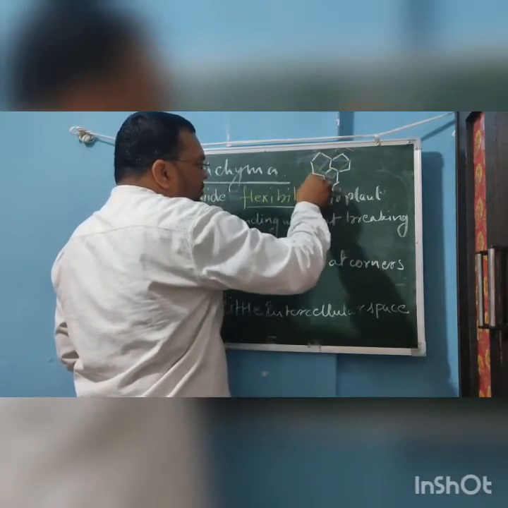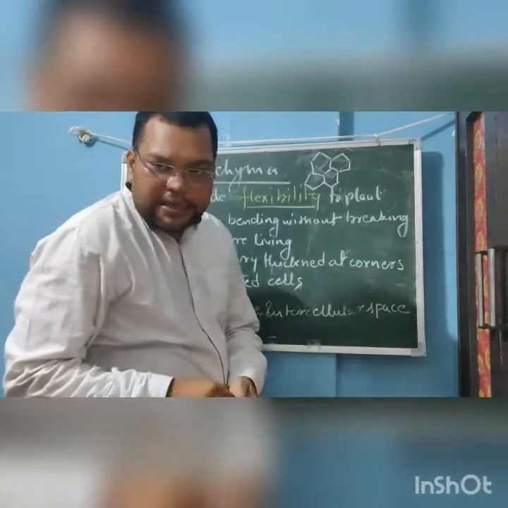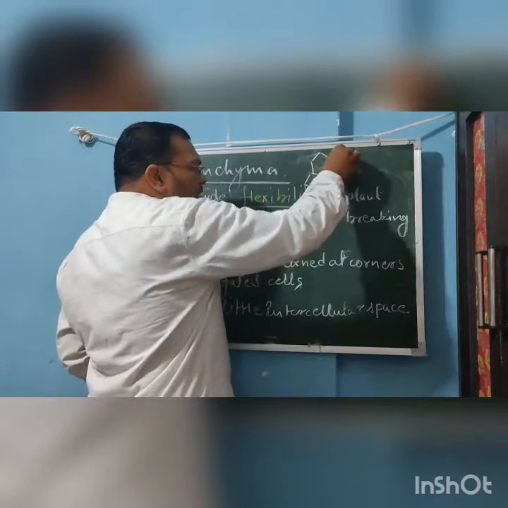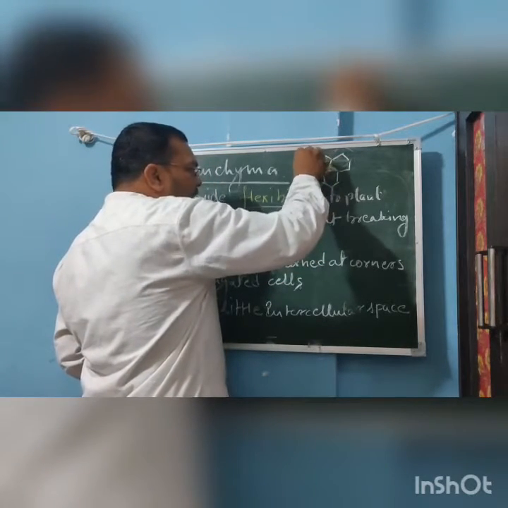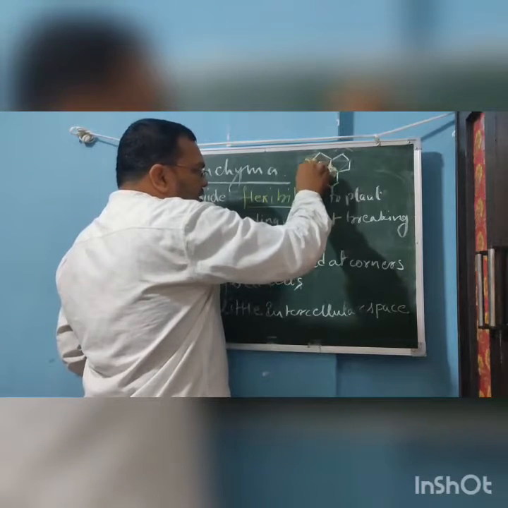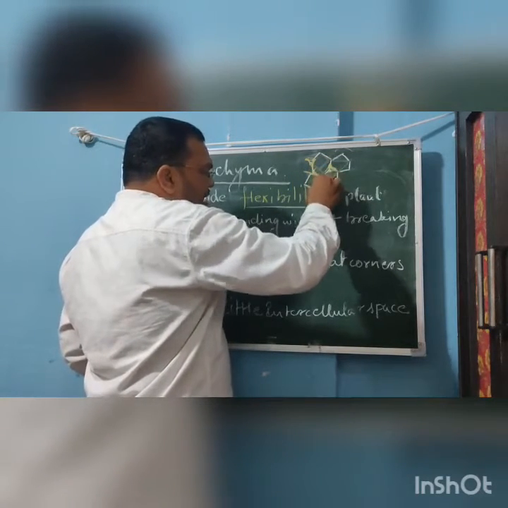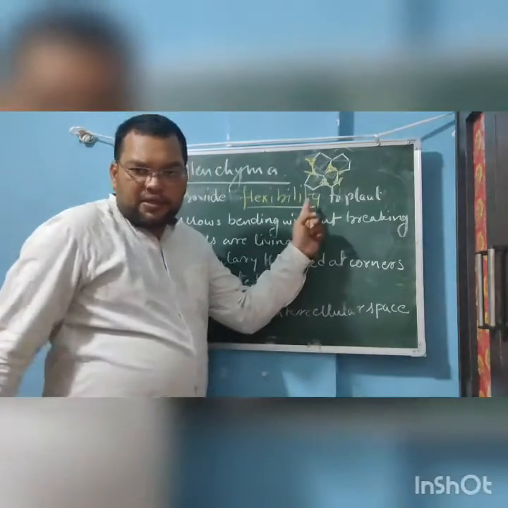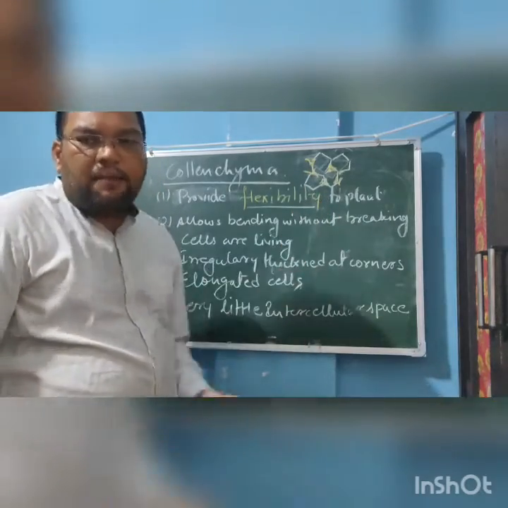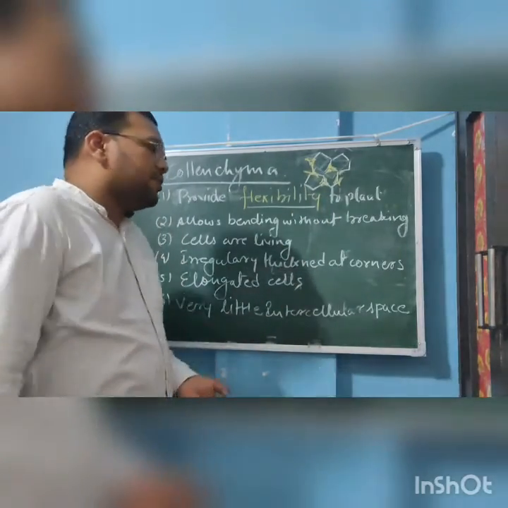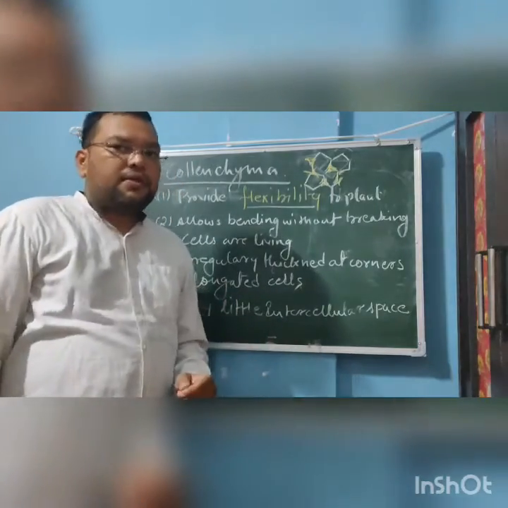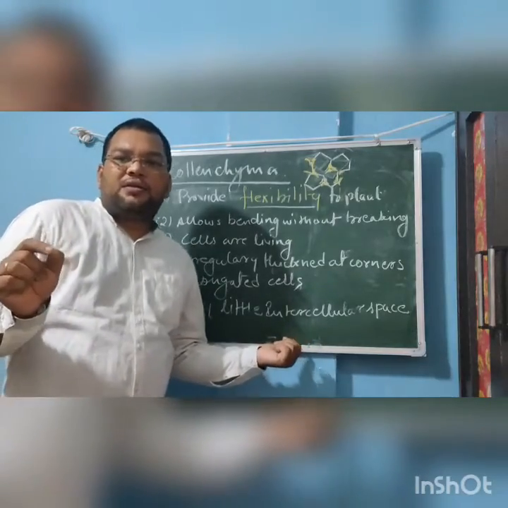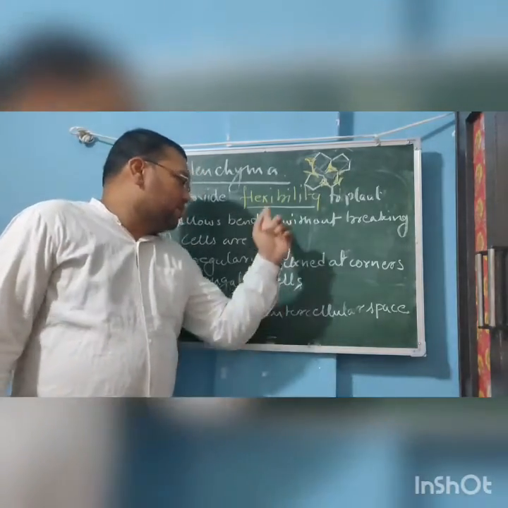Let us suppose these are the parenchymal cells. These are irregularly thickened at the corners. In the corners they are thick, but in the remaining part they are not very thick. As a result, very little intercellular space is found between these cells.